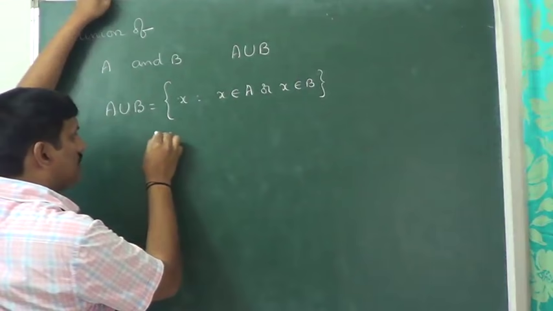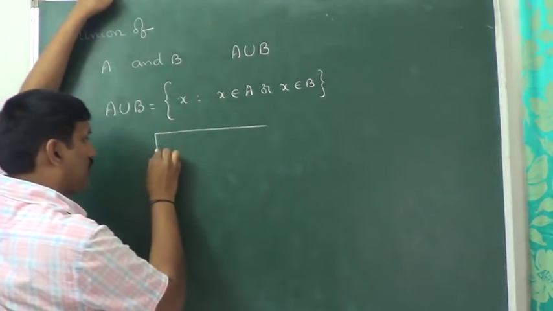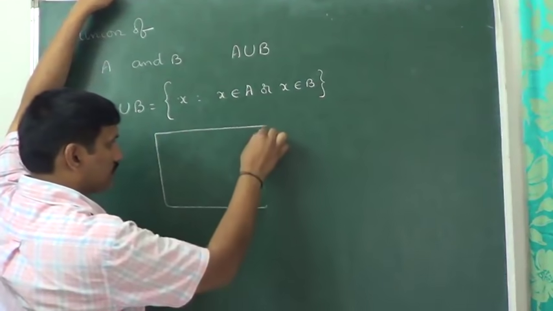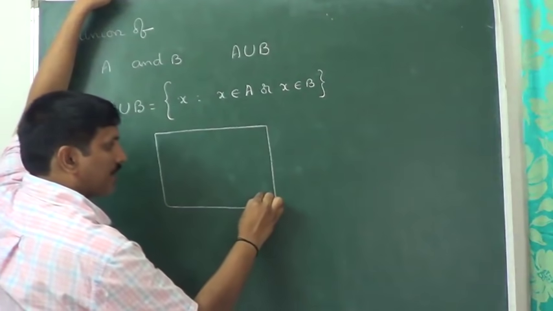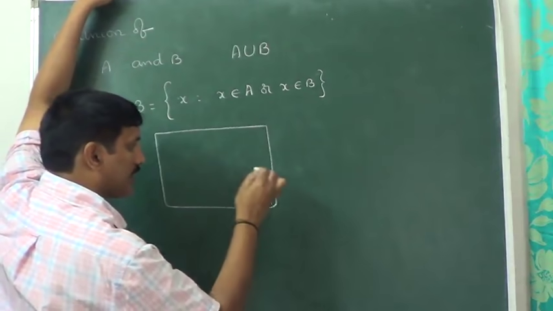Suppose this is an example representation using a Venn diagram. As I told, the rectangle always represents a universal set.